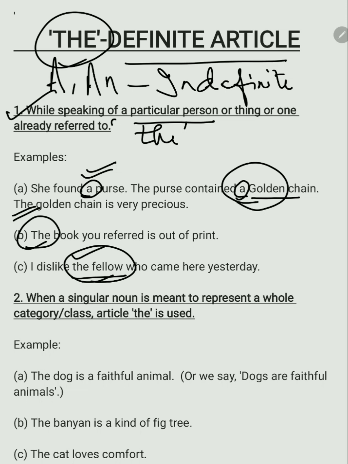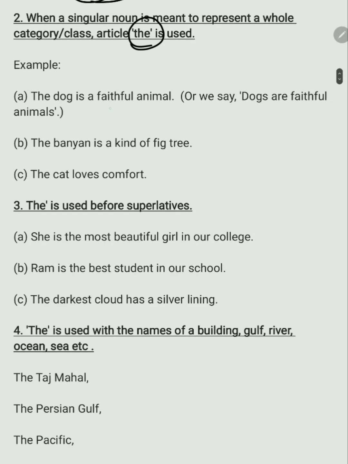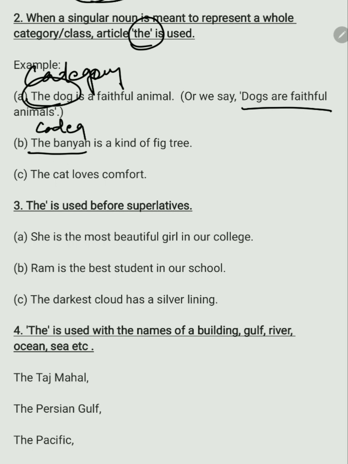The next rule is when a singular noun is meant to represent a whole category, class, or article, use the. For example, the dog is a faithful animal. So, the dog, because we are talking about a category over here. Or we say dogs are faithful animals. Next, the banyan is a kind of fig tree. When I am talking about the banyan, it is a category or a class. The cat loves comfort. The cat, that means again it is a category.